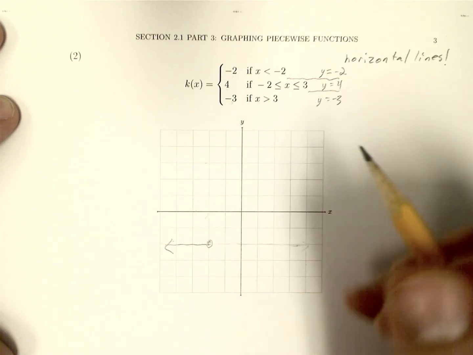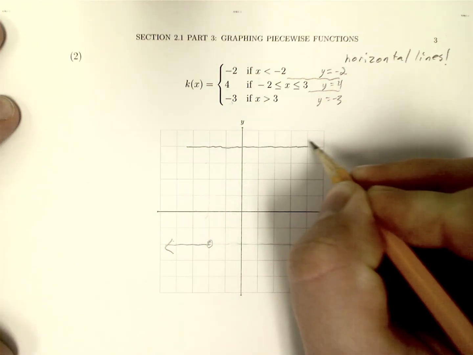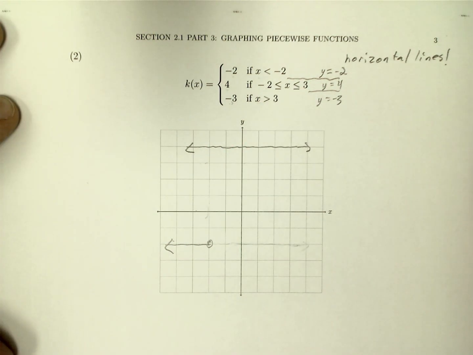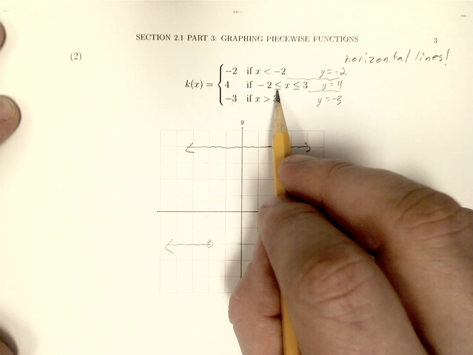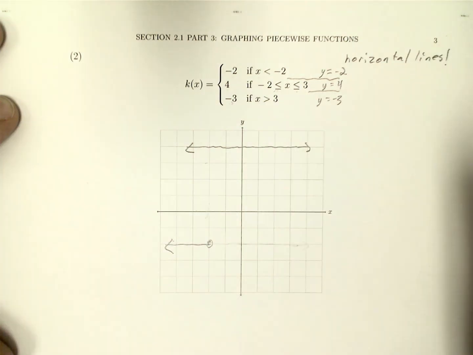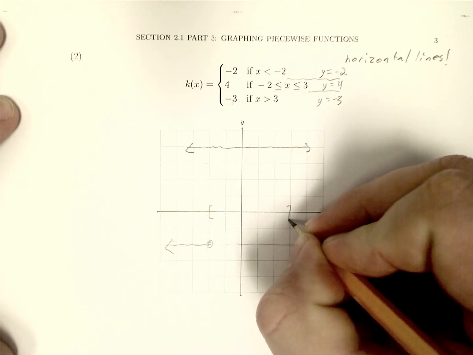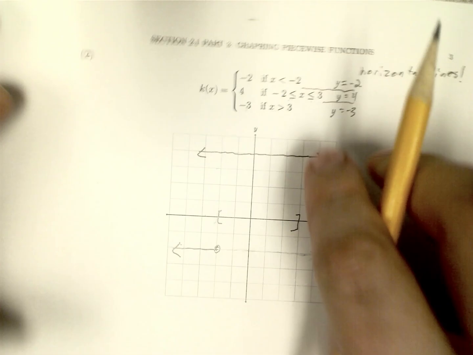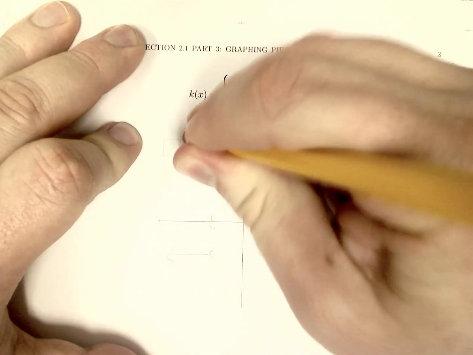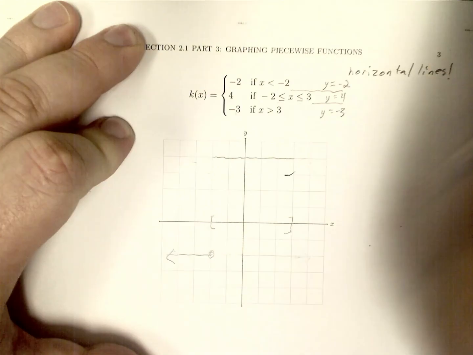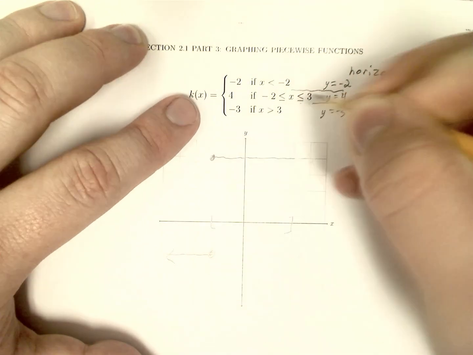This next one, y equals 4. 1, 2, 3, 4. Just come up here, make a horizontal line at 4. But y equals 4 is an output only between -2 and 3. But we have a less than or equal to and a less than or equal to here. So between -2, which is here, and 3, which is here, this is what we want. Everything outside here we do not want. So erase here and erase here. And because this was less than or equal to both, we get solid dots here.